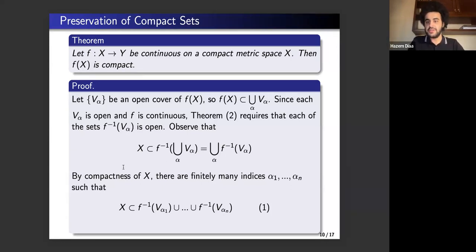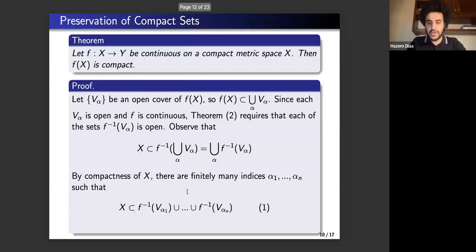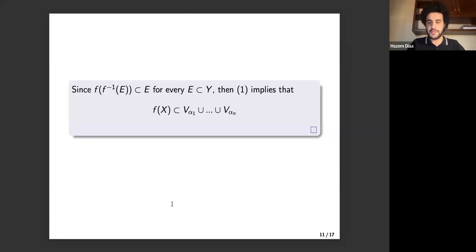Now, X is compact, so we are guaranteed finitely many indices, alpha 1 till alpha n, such that X is a subset of the finite union from f inverse of V sub alpha 1 till f inverse of V sub alpha n. Now, the image of f inverse of E under f is a subset of E for every set E in Y. But then equation 1, which is here, would necessitate that f of X is a subset of the union from V alpha 1 till V alpha n. This is again guaranteed by applying f to both sides of the equation in equation 1, and thus establishing this theorem.